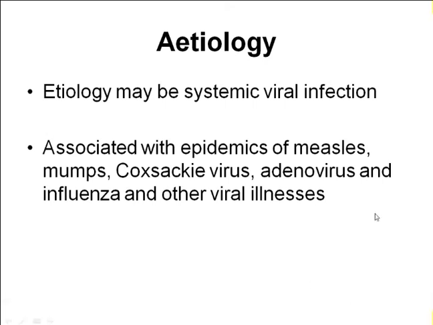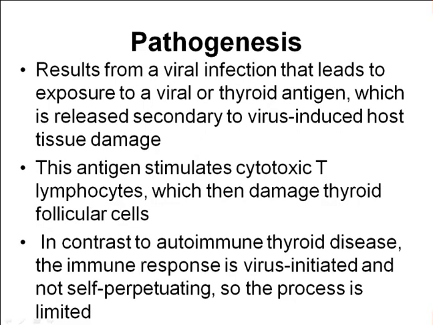Etiology: it can be systemic viral infection. It is associated with epidemics of measles, mumps, Coxsackie virus, adenovirus and influenza. Other viral infections are also linked to some extent. Pathogenesis: it results from a viral infection that leads to exposure to a viral or thyroid antigen, which is released secondary to virus-induced host tissue damage.